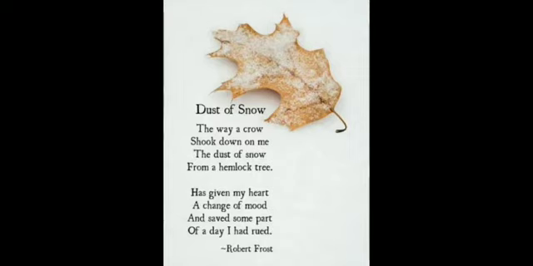So, some difficult words in this poem. I find three difficult words in this poem. In the second line, we find the word shook. Shook means to shake. Over here, the branch of the tree was shaken. Then this word comes: hemlock. Hemlock tree is a type of tree which is very poisonous. And in the last line, I find the word rued. Rued means completely destroyed, or half of it destroyed and the remaining half part. So that remaining part is taken over here.